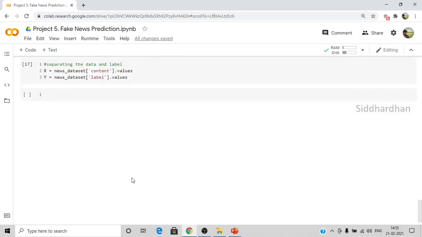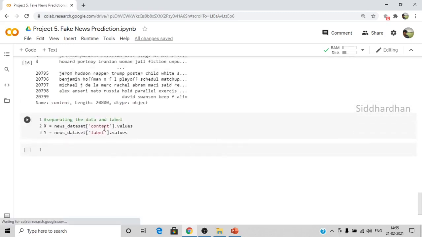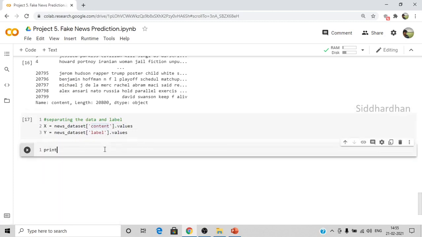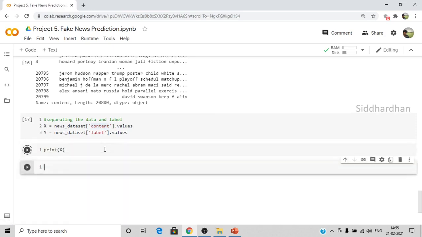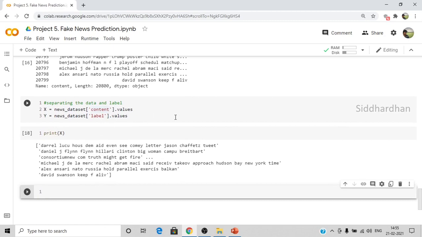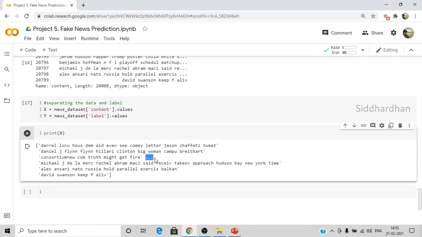So the original data we need is only this content. Okay, so I am just getting this content column and the label column. So I'll print x. This will be our data and y will be our labels. We have a lot of values, and that's why it's shown as 3 dots.